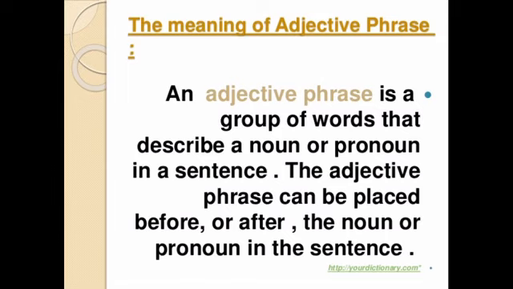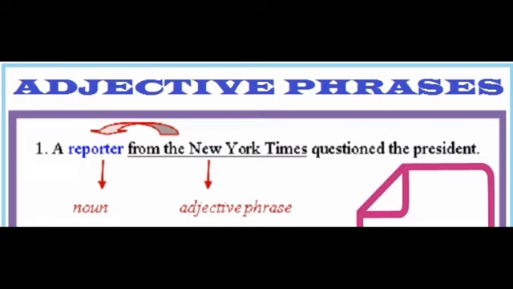I hope the idea is very clear to you. An adjective phrase is a group of words, but an adjective is a single word. But both do the same function, that is, to describe a noun or pronoun in a sentence. Dear friends, now we can go through two examples and see how an adjective phrase works.